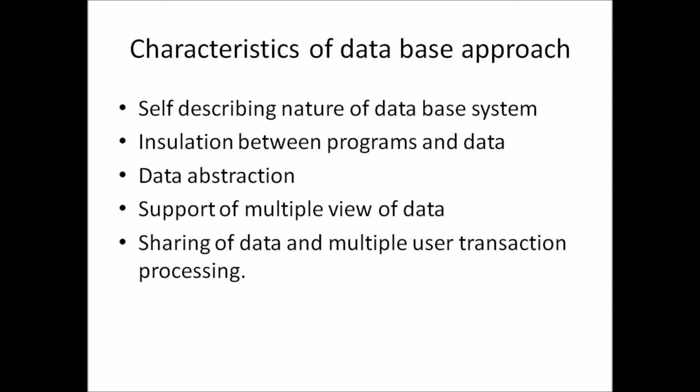The next property is sharing of data and multiple user transaction processing. This characteristic allows a set of concurrent users to retrieve data from the database and also to update the database. Then we have what is called OLTP, online transaction processing. This allows hundreds of concurrent transactions to execute per second. Applications such as airline reservation systems are known as online transaction processing applications.